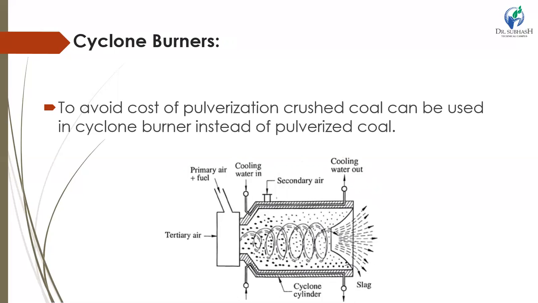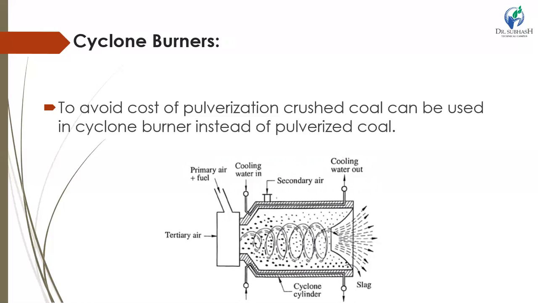The cyclone burner consists of a horizontal cylinder of water-cooled construction, with a diameter of 2 to 3 meters and a length of around 2.5 meters, as shown in the figure. The inner side of the cyclone cylinder is lined with chrome. Crushed coal of about 6 mm size is fed from the feeder at the center of the cyclone furnace along with the primary air.